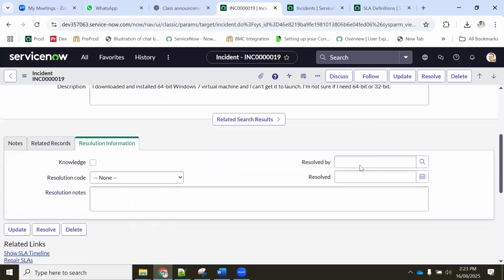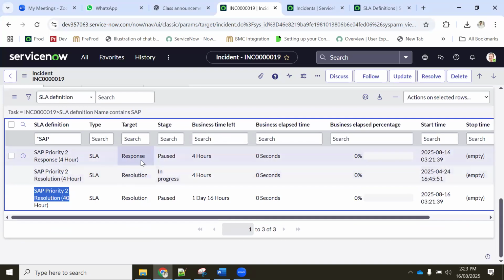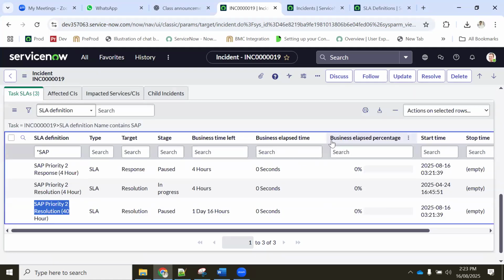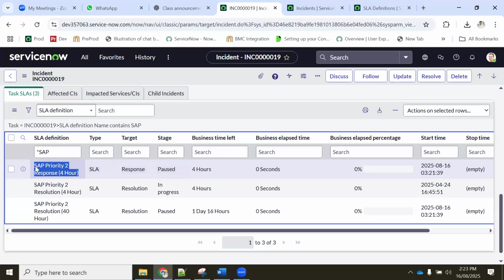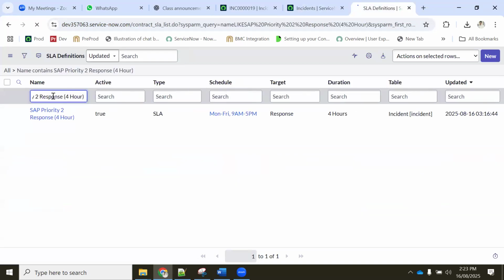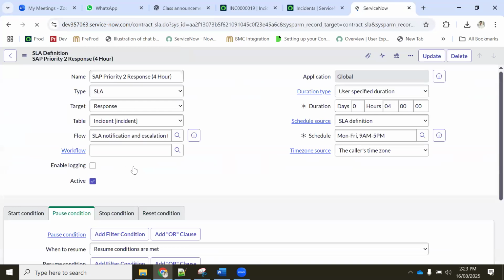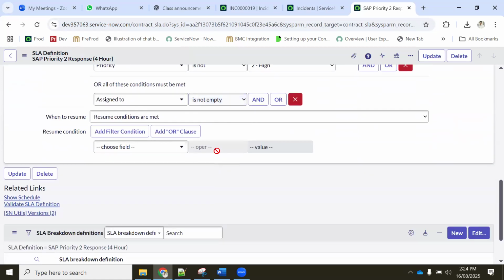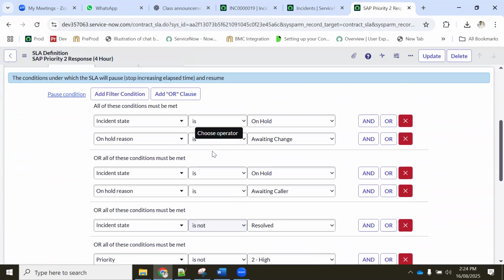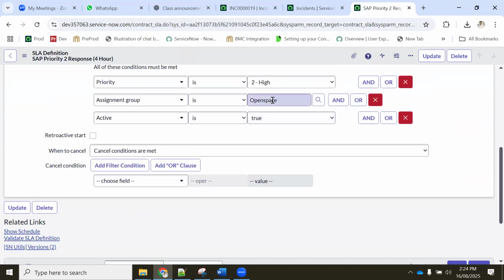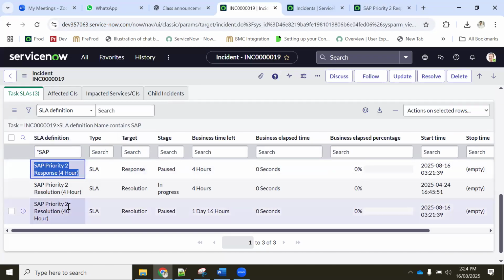Now, why is this one stopped? Response is stopped. Why? It should not stop, right? It's a P2 ticket and it's paused. Okay, wait. Let's see where this response is. Is not empty. Is empty. Okay, let's see.